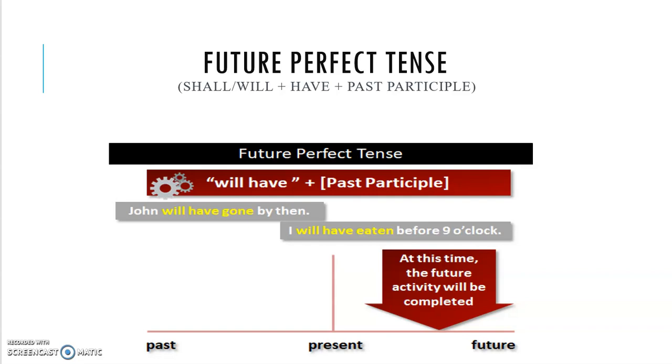So future perfect tense has this pattern: shall or will plus have plus past participle. Soon after I, you can add shall. I shall. Here we have been given an example: John will have gone by then. I will have eaten before 9 o'clock.